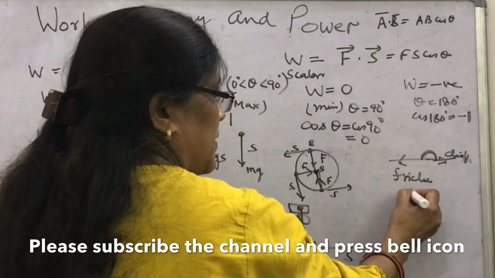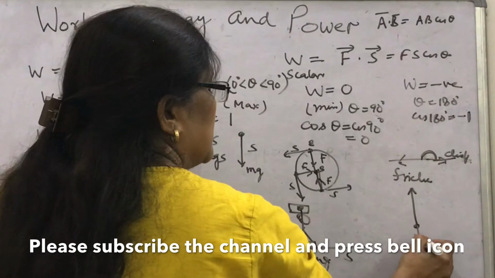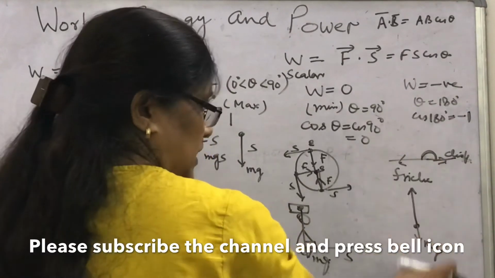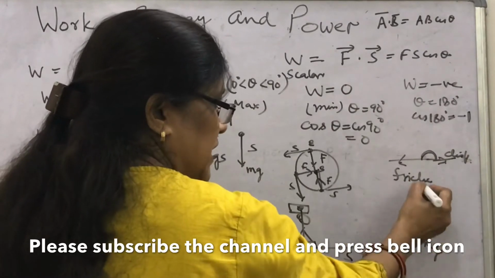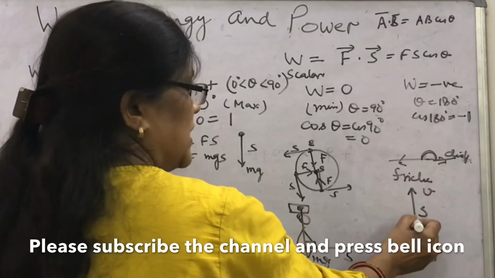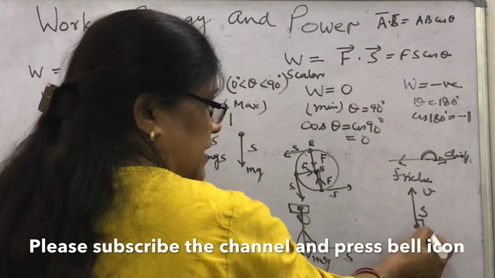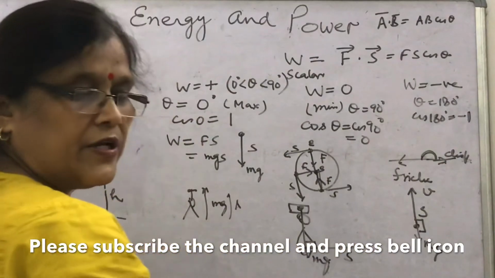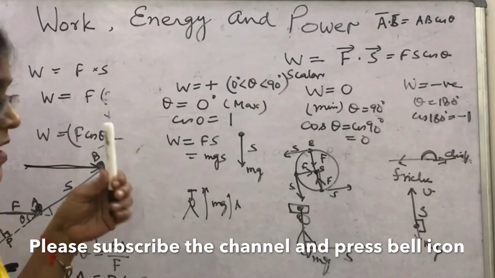A ball is thrown in the upward direction, then you know, the ball's weight mg is acting downward but it is moving upward because it has been thrown by giving a certain velocity. Then what is the angle between displacement and force? 180 degree, then work done is negative. So in this way the work is calculated.